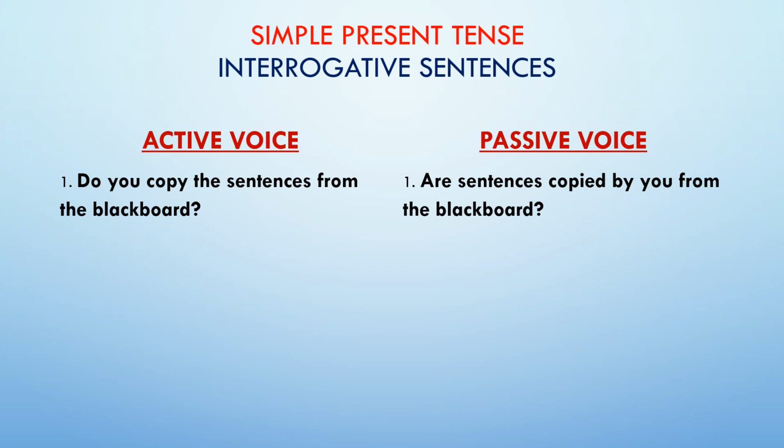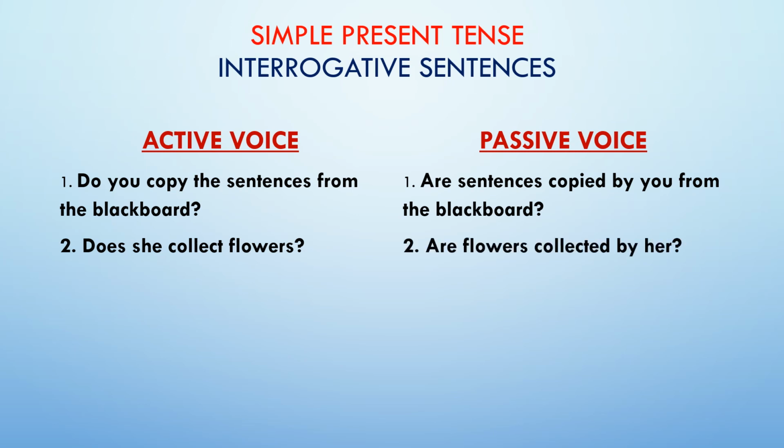The second question, does she collect flowers? Now the object in this sentence is flowers. So flowers is again plural. So our answer again will start with are. Are flowers. Past participle of collect, that is collected. Are flowers collected by, she changing to her. This is how you get it.